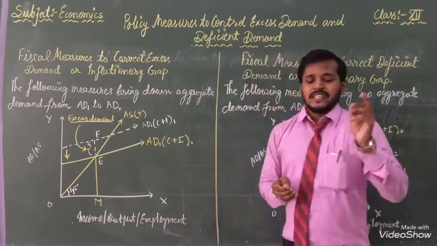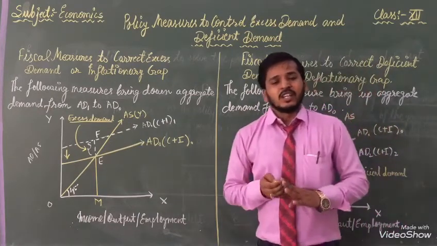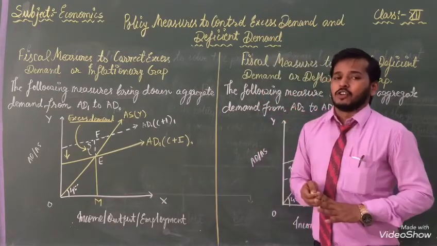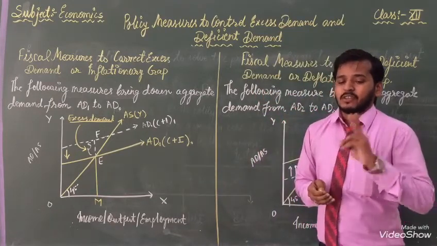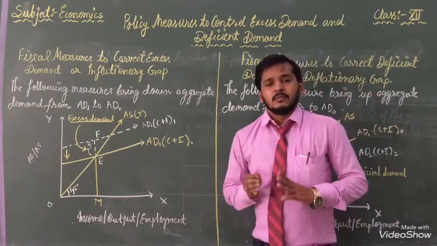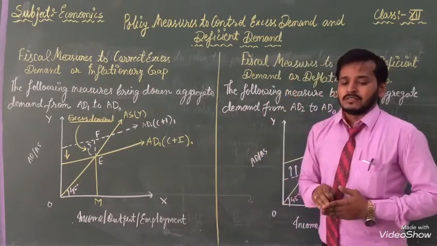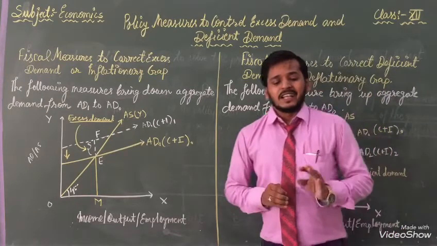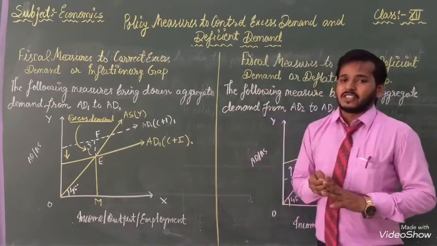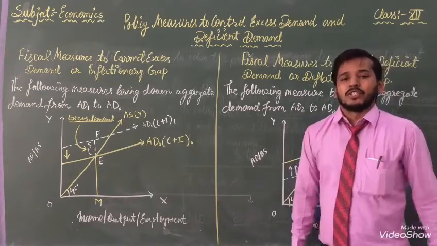Second, it will reduce the disposable income. Third, consumption and investment will fall. And fourth, aggregate demand is reduced and excess demand is corrected. These things we get in public debts or borrowing.